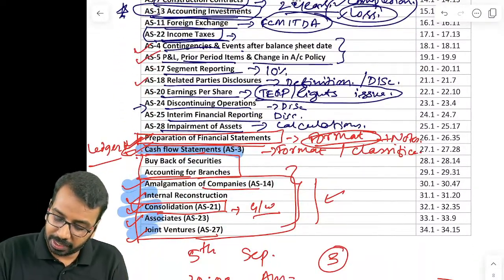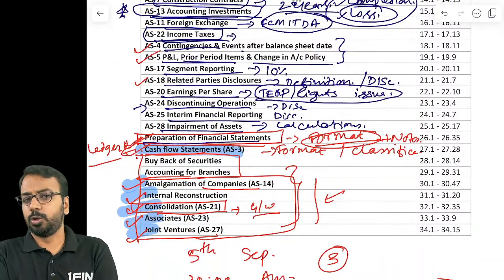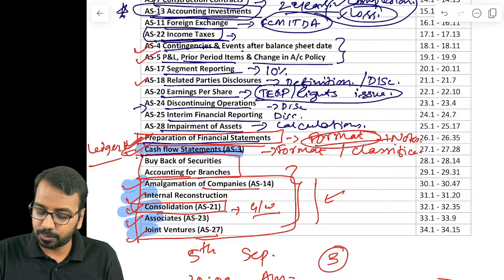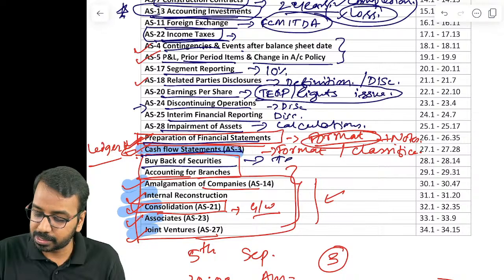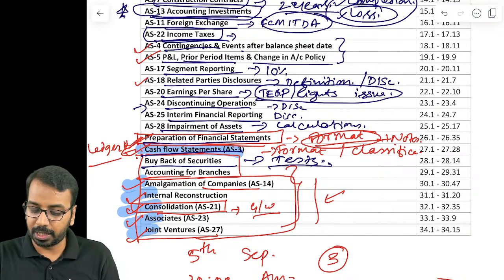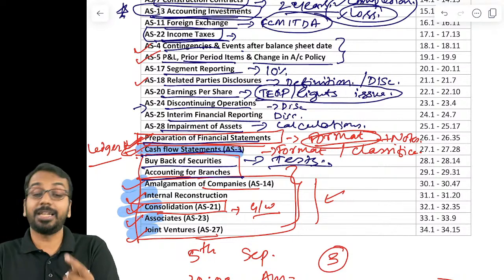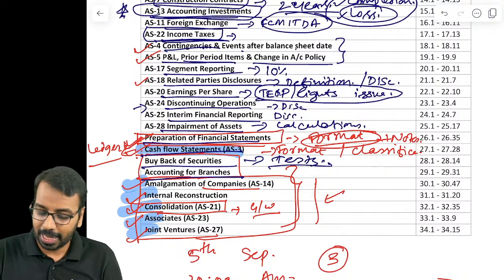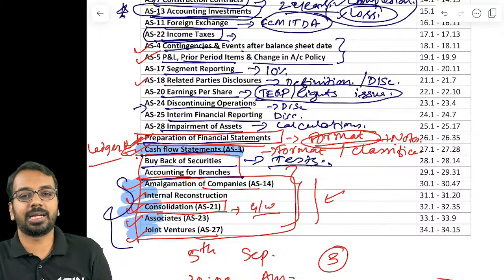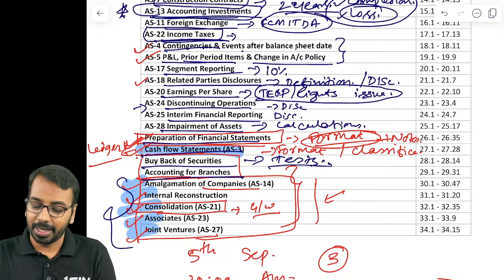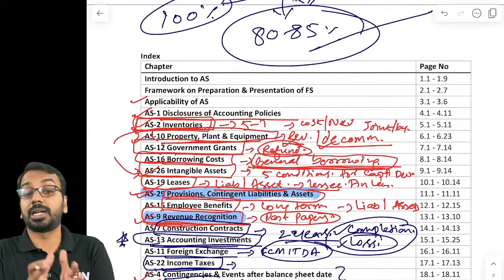Then, when it comes to preparation of financial statements, as I told you, just be clear with the format. Cash flow statements, also be clear with the format. Buyback of securities, your tests, that is what you have to be clear with. Accounting for branches for different categories, each category, one problem you should try to solve. And these anyways will be covered in the marathon, right? So that is how you should approach your revision.